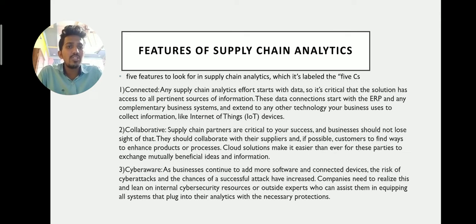Any supply chain analytics effort starts with data. So it's critical that the solution has access to all potential sources of information. This data connection starts with the ERP and any complementary business systems and extends to any other technology your business uses, like SAP also. These are connected.